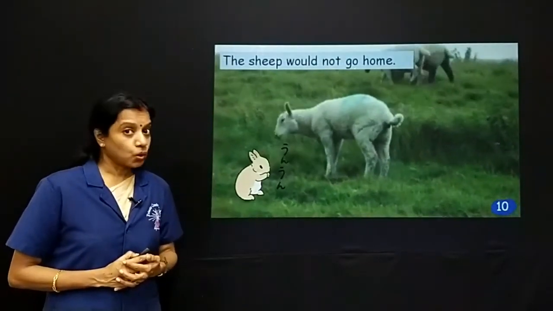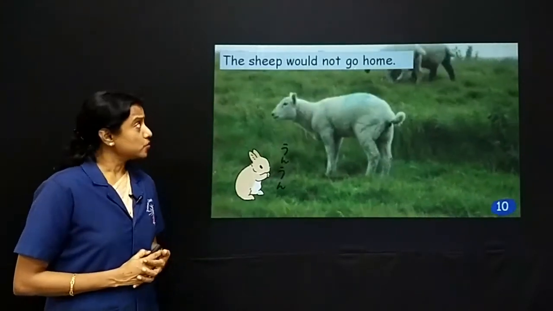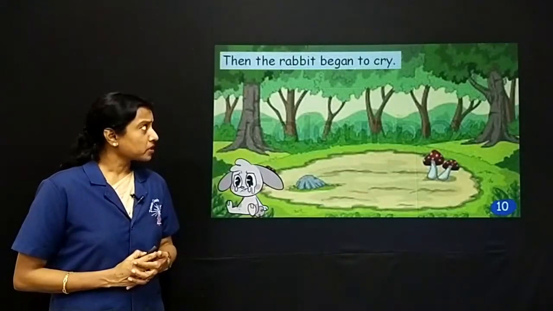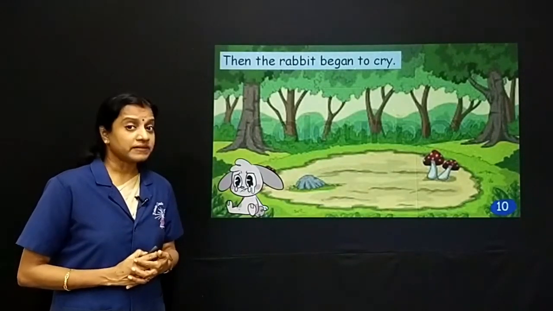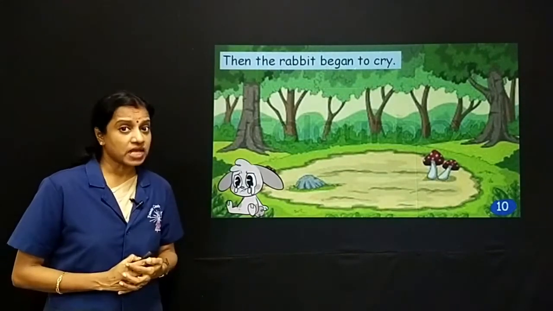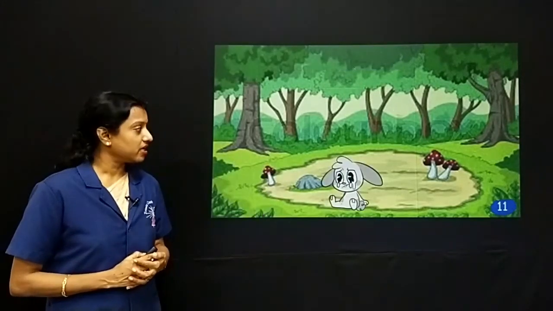The sheep would not go home. You can see the sheep is saying, no, I don't want to go back home. So the sheep would not go home. Now what happens? Then the rabbit began to cry. You can see here the rabbit is crying.